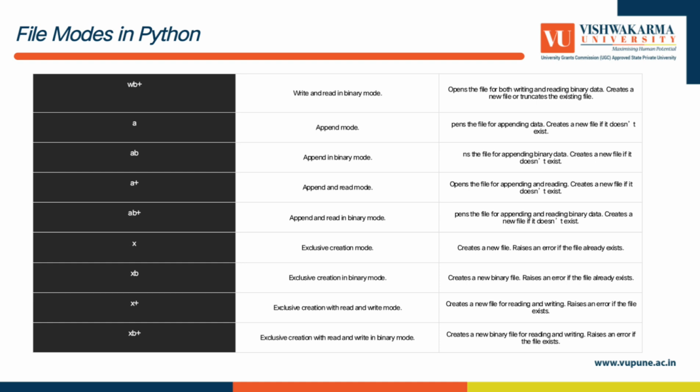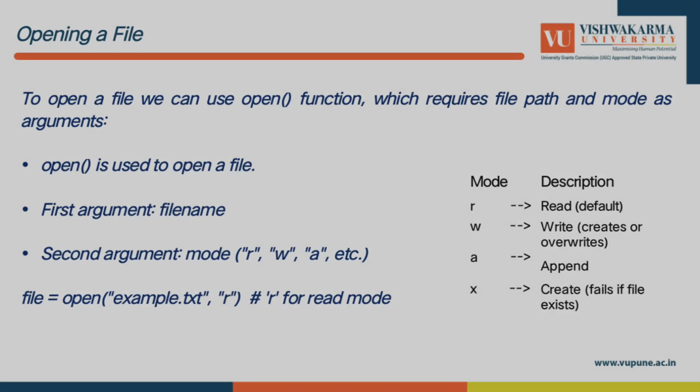X, exclusive creation mode: creates a new file, raises an error if the file already exists. XB, exclusive creation binary mode: creates a new file, raises an error if the file already exists. X plus, exclusive creation with read and write mode: creates a new file for reading and writing, raises an error if the file exists. XB plus, exclusive creation with read and write in binary mode: creates a new file for reading and writing, raises an error if the file exists.